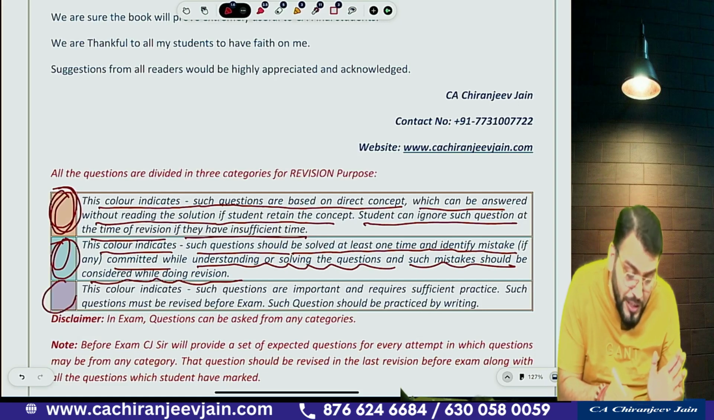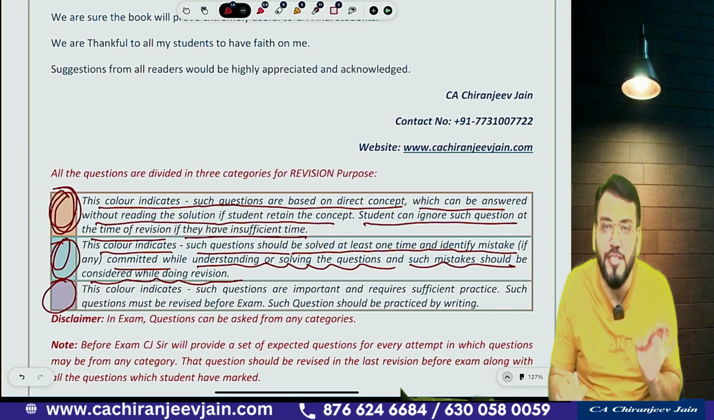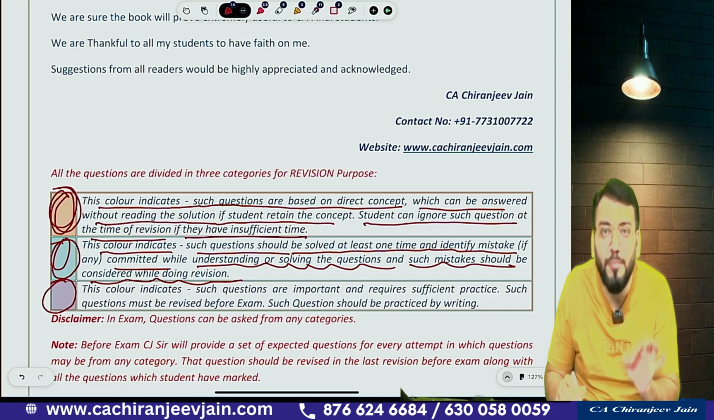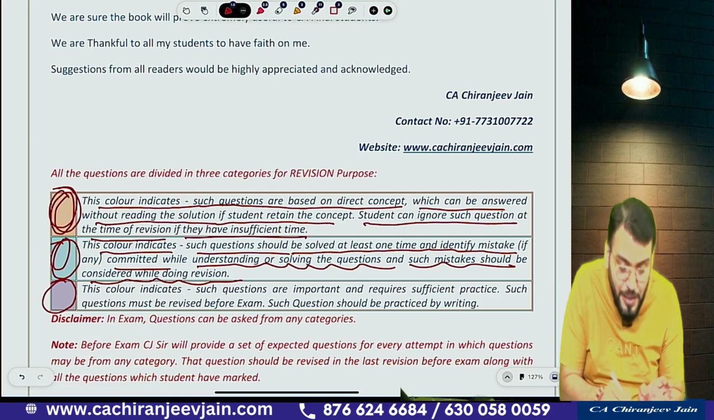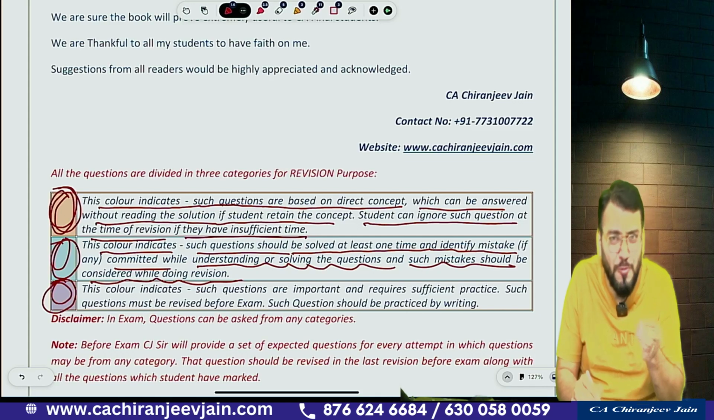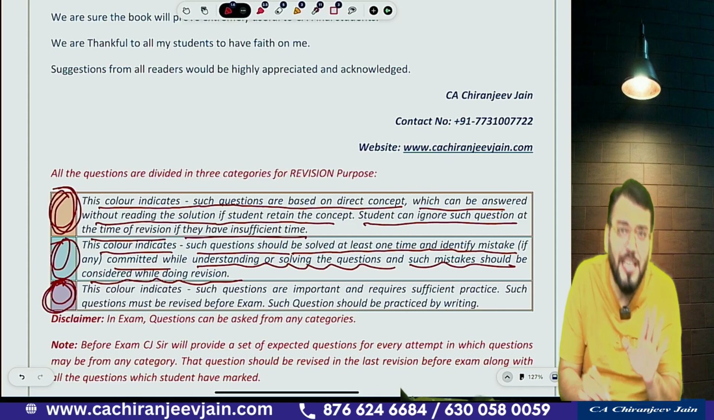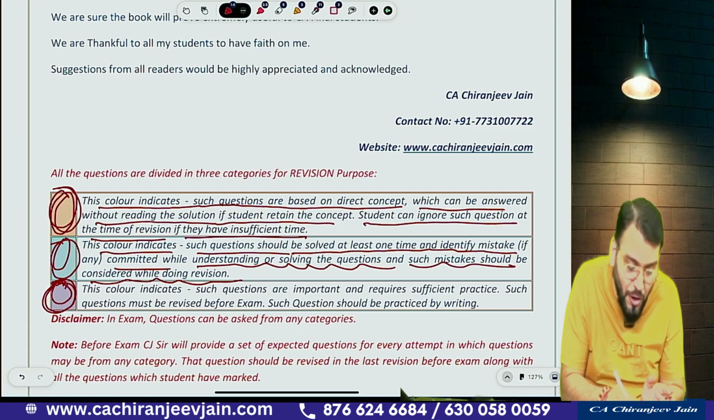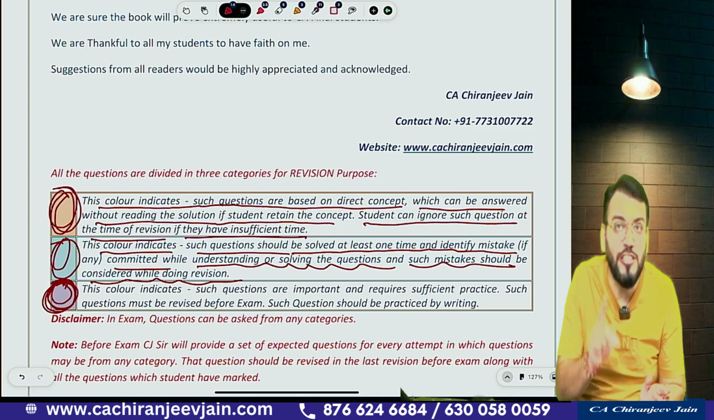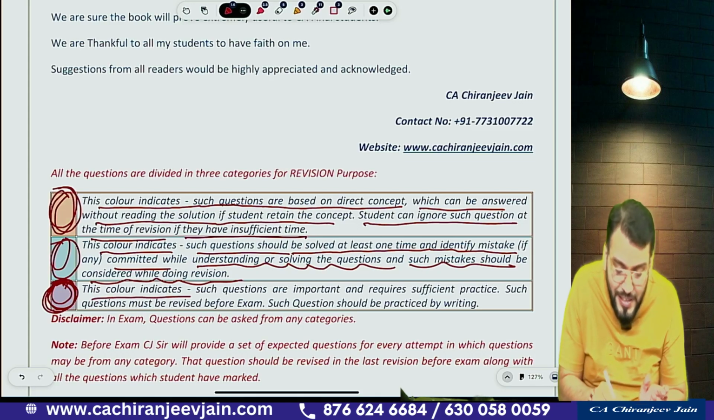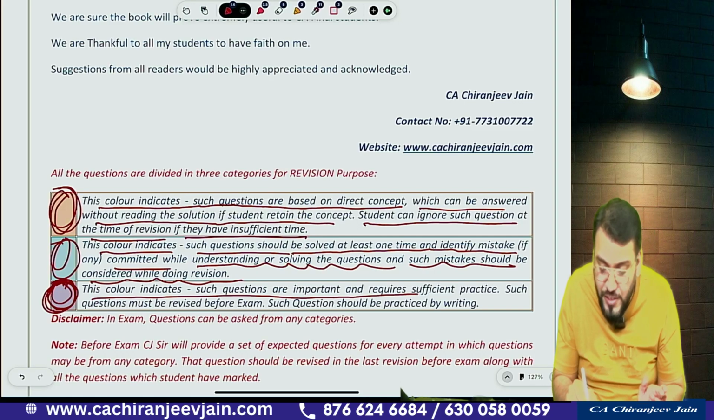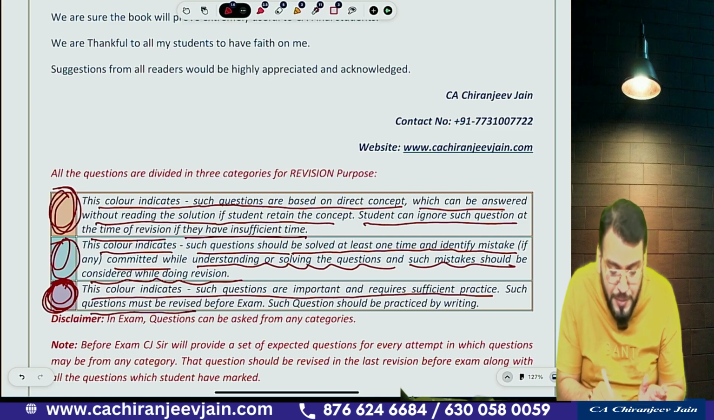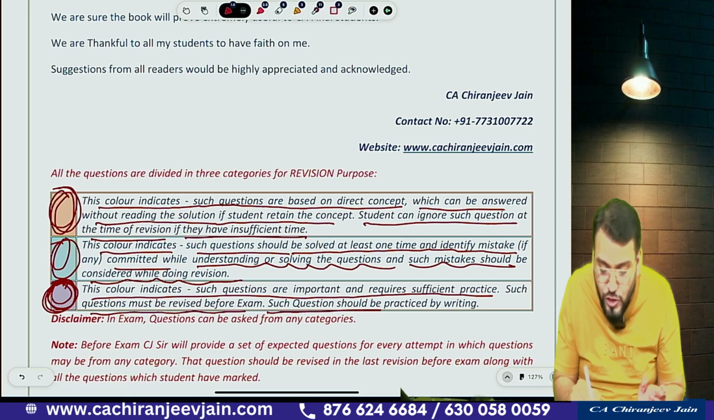And the third category is what? Purple color. These are the comprehensive, most important and expected questions which need to be revised just before the exam. There are some questions of this nature, which will be few. These are a limited number of questions. From the last revision point of view, I have already categorized this third category in purple color. This color indicates such questions are important and require sufficient practice. Such questions must be revised before the exam, and should be practiced by reading.